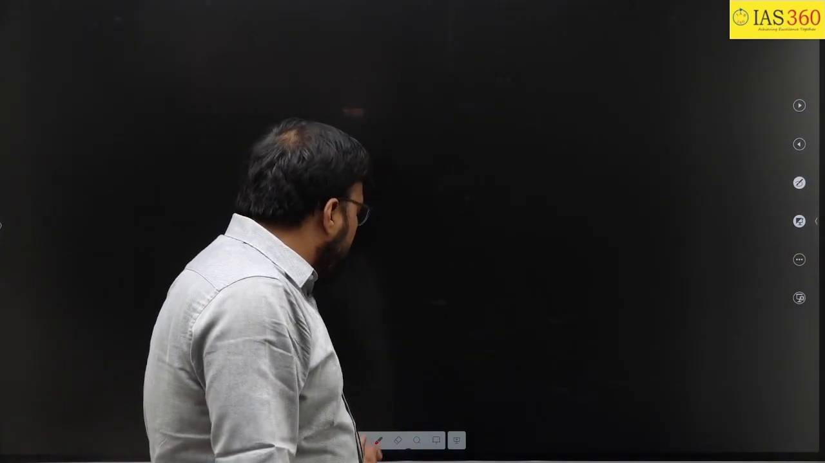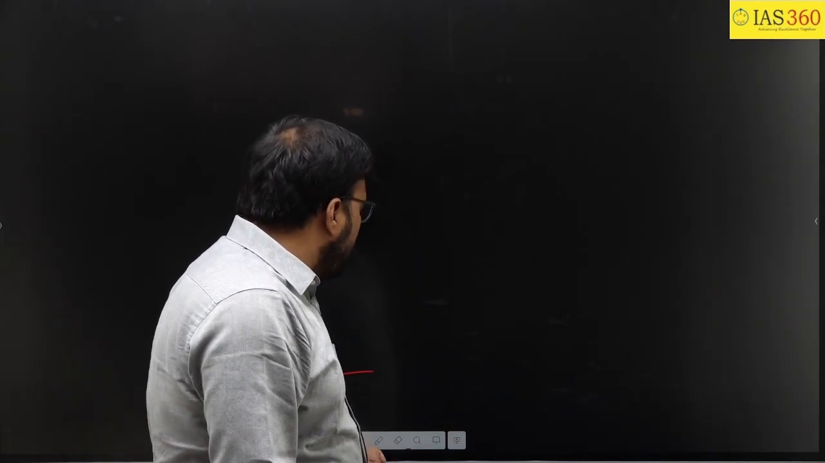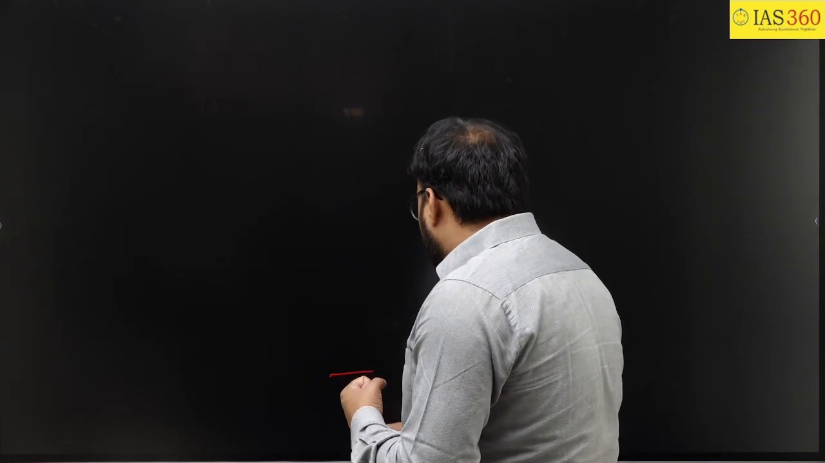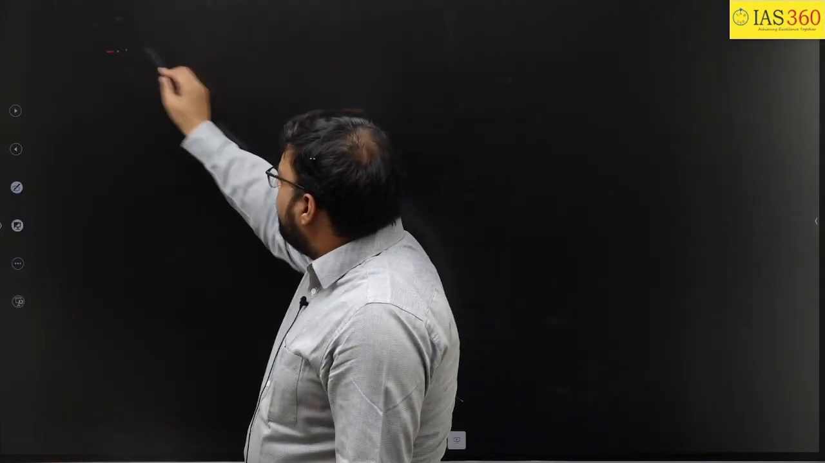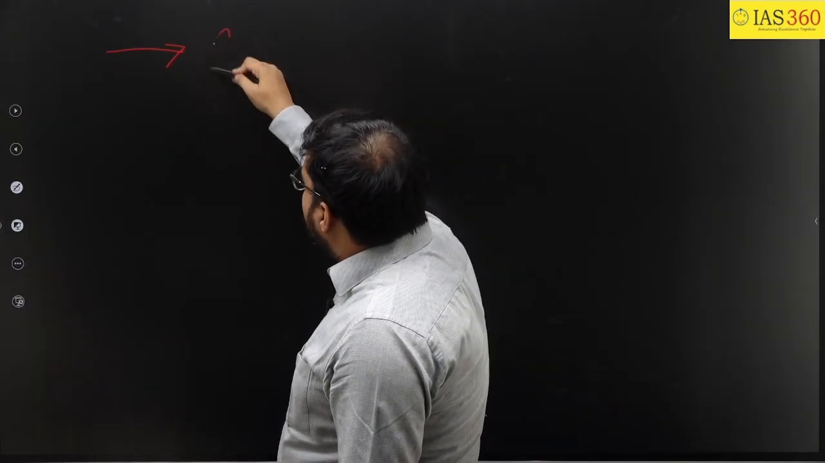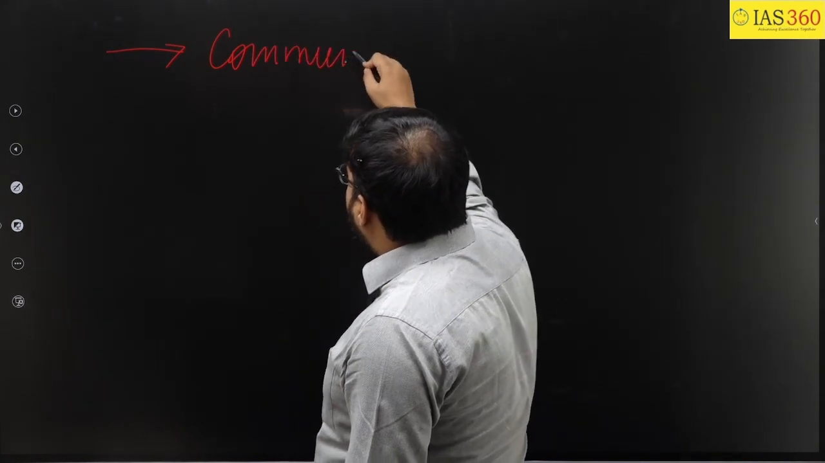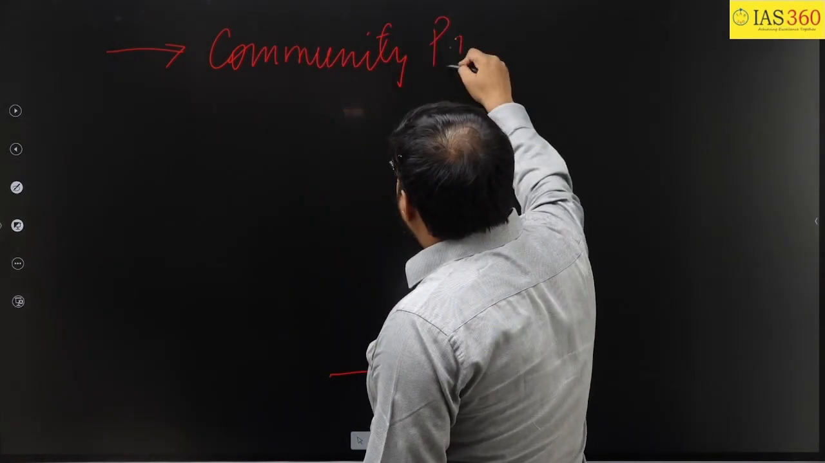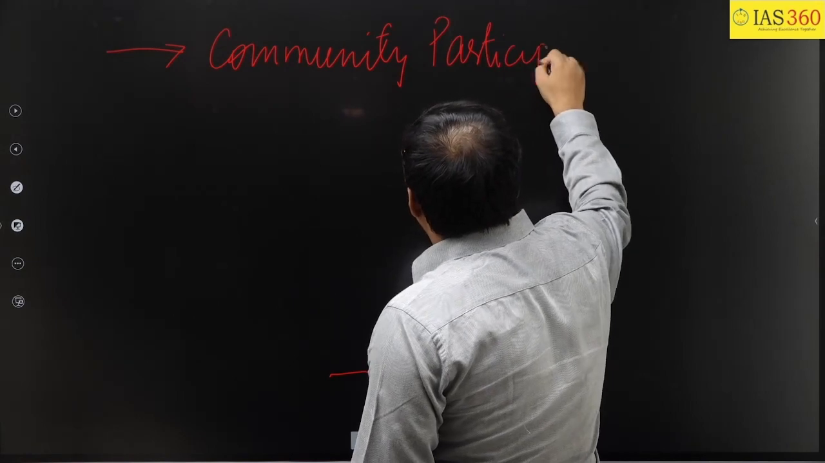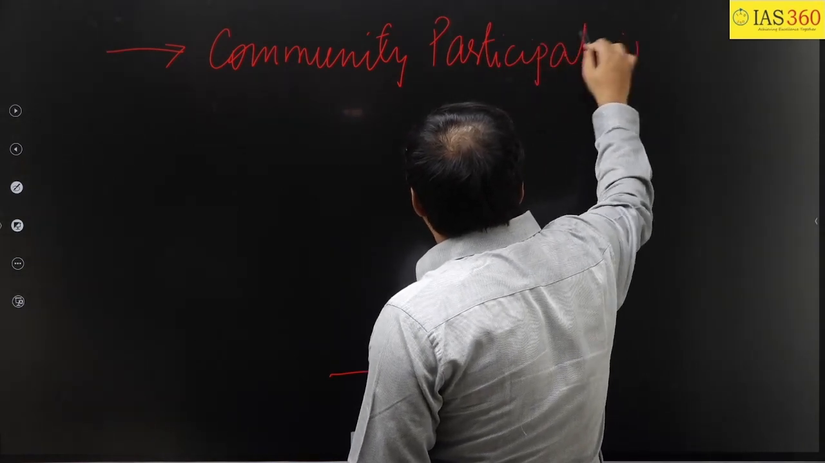Then why can we not have wards with respect to heat, or whenever any case with respect to heat sensitivity comes? Then you can also mention the second thing, that is community participation. You can mention that community participation can be increased.